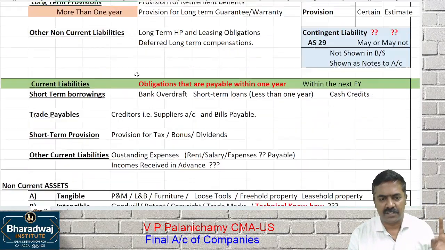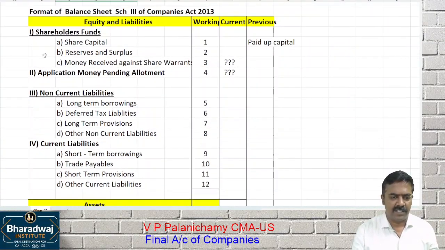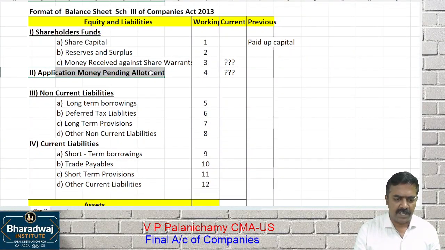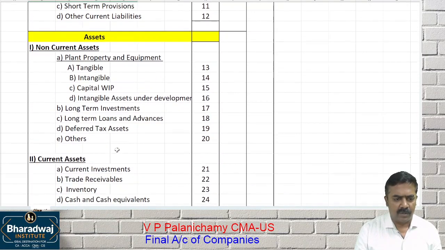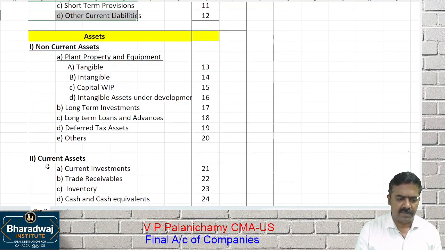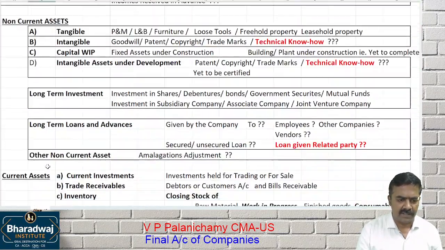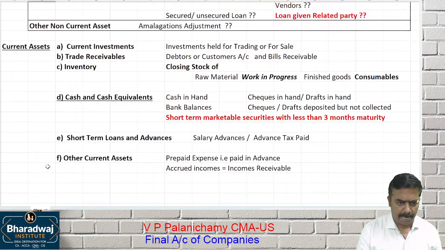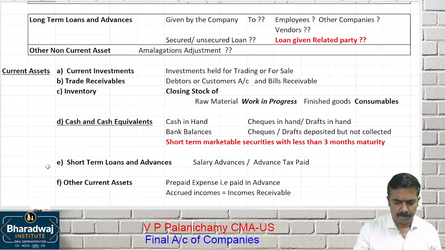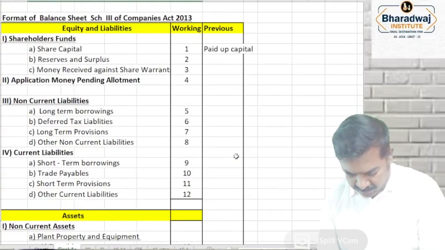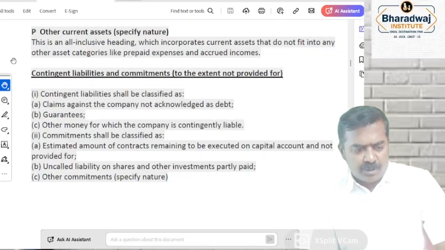Pay attention. Just a recollection. Liability, what is the major heading? Shareholders funds, share application money pending allotment, non-current liabilities and which one? Current liabilities. Assets: non-current assets and which one? Current assets. We had seen a detailed explanation for all these things. In your material, you can find this also.